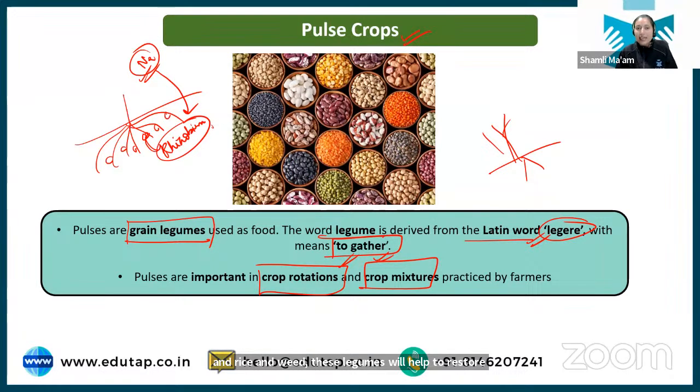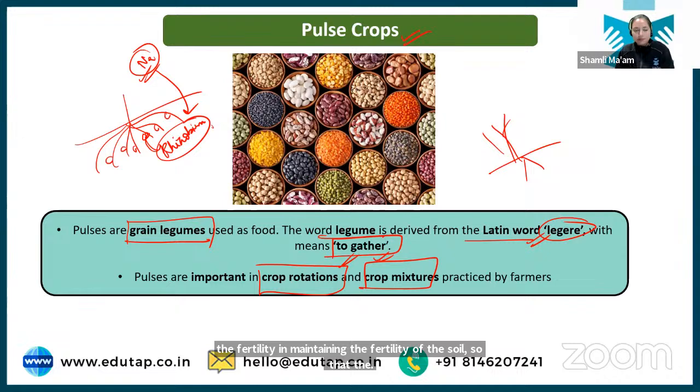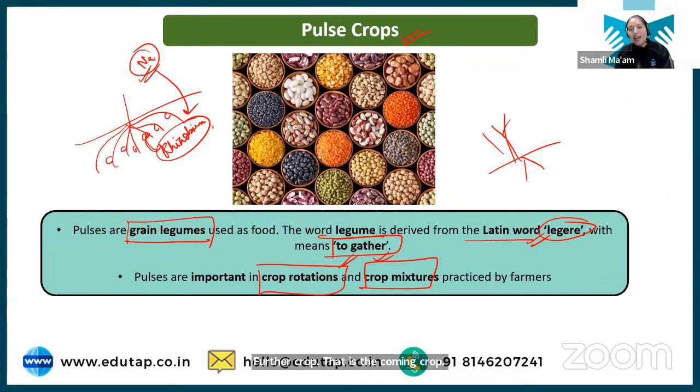of the soil, right? It will play an important part in maintaining the fertility of the soil, so that the coming crop can get the benefit of that, grow well, and increase the production. ठीक है?